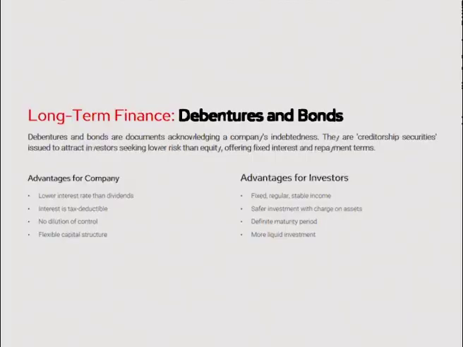Now, another important instrument which we have to discuss under the long term sources of financing is debentures and bonds. Debentures or bonds are debt instruments. These debt instruments are also issued by the company. Companies will issue equity instruments, preference instruments and debt instruments also. The debt issue is nothing but in the form of a debenture or in the form of a bond.